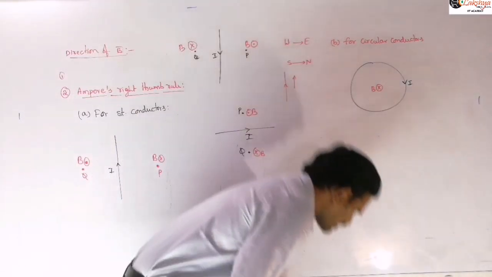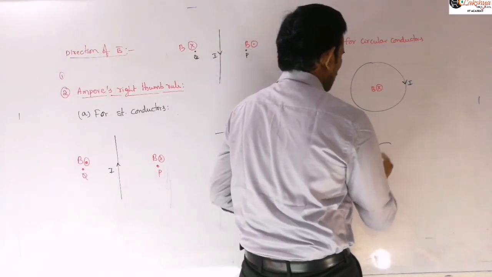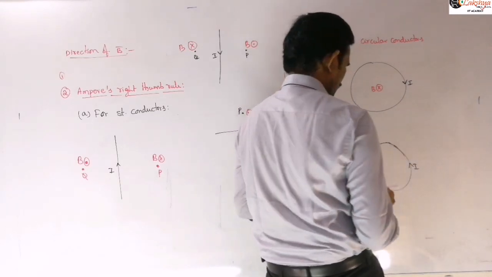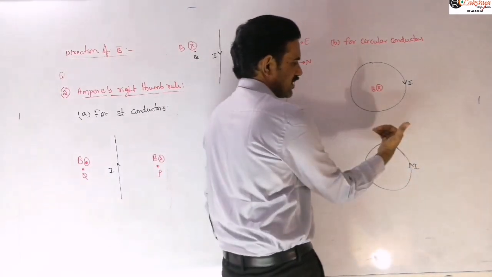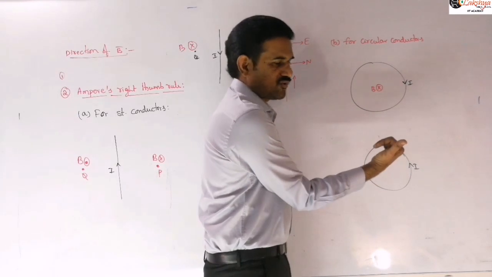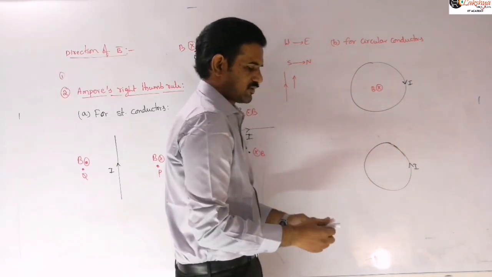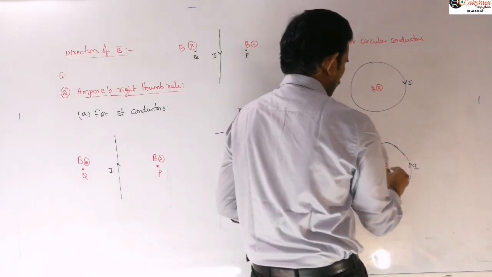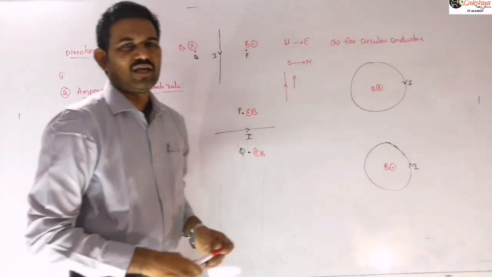And whereas if the current is flowing in the opposite direction, in an anti-clockwise direction, now simply you will get the opposite direction. So the current is flowing like this, the curl of fingers indicates the direction of current, then the thumb indicates the direction of magnetic field, which is out of the plane. So here the magnetic field will be out of the plane. Is it clear? The magnetic field will be out of the plane.